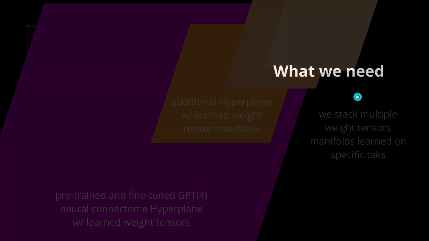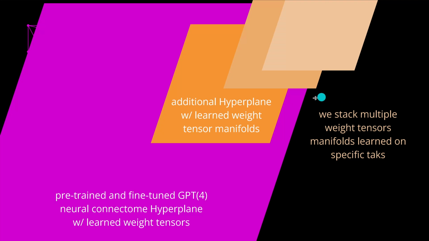You know the solution. But what is the systemic solution that we need for the next iteration, for the next evolution of, let's say, GPT-5 or these little GPTs? Now, we need these additional hyperplanes with a learned weight tensor manifold.